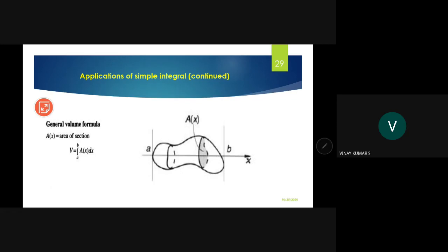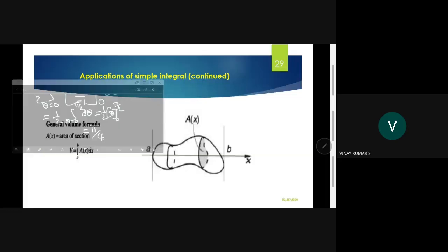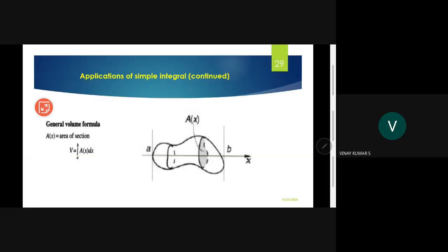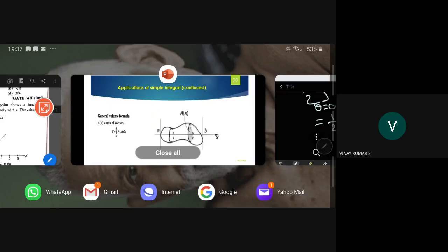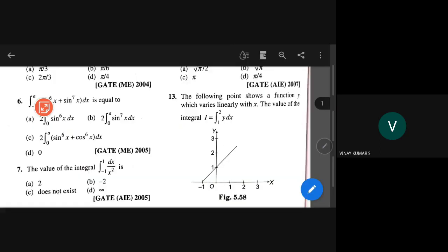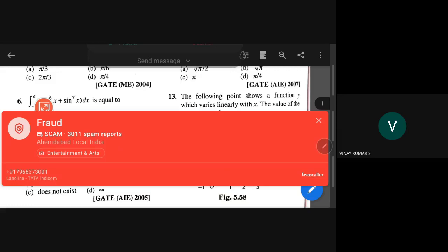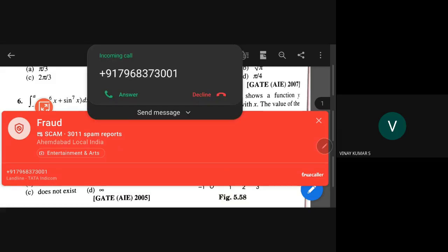That is the application here. Now I'll come to the solution part for this problem.